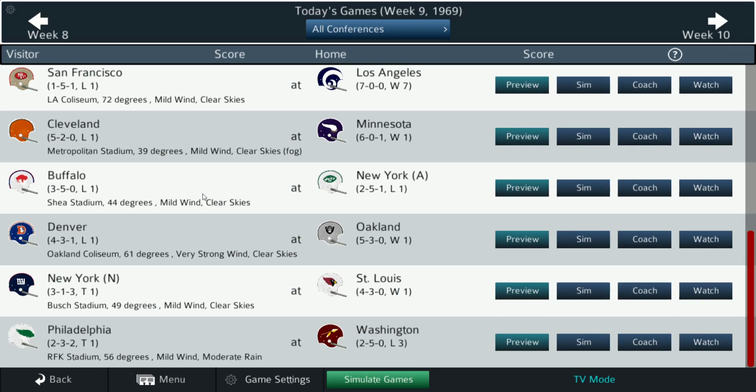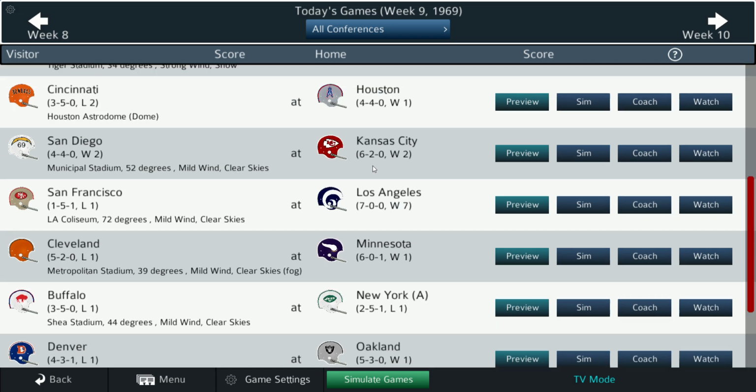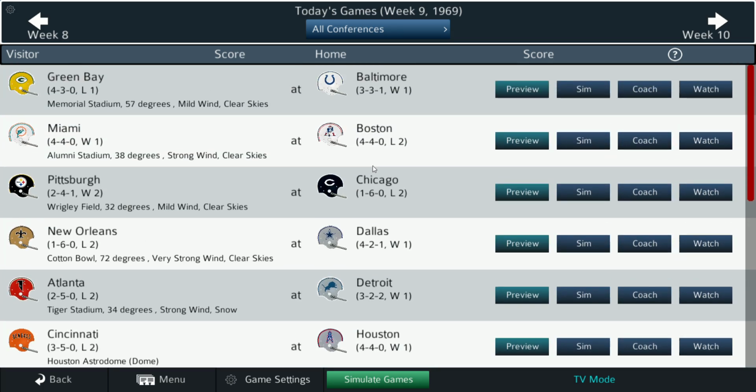Let's see. Buffalo, the Jets, Denver, and Oakland. Both teams with winning records, so that's another good one that could be a good feature. Giants at the Cardinals. And the Eagles and the Redskins. So probably I'll feature this Cleveland Minnesota game for week number 9, and I'll spare everyone my voice and just have that game play out like I normally do from week to week as we work our way through the rest of the season.